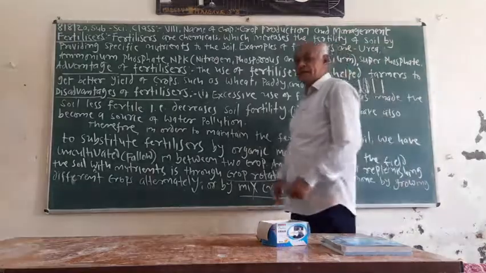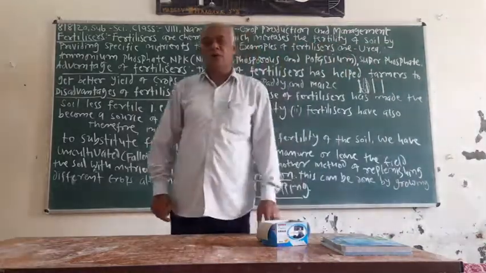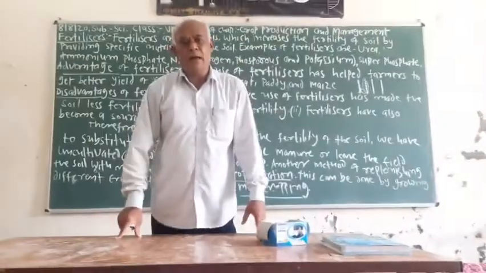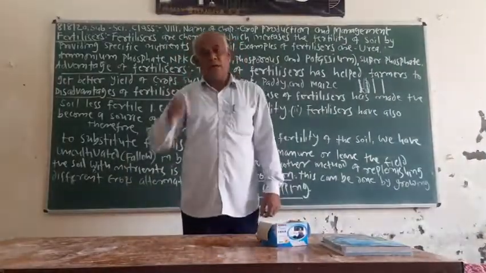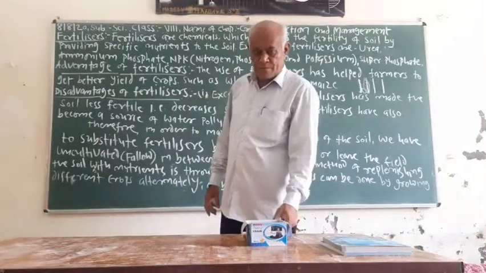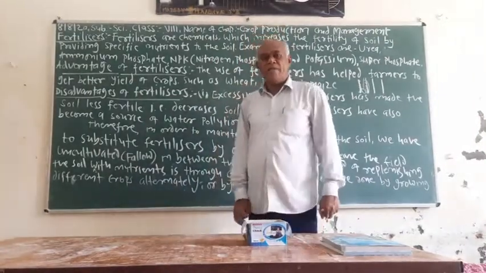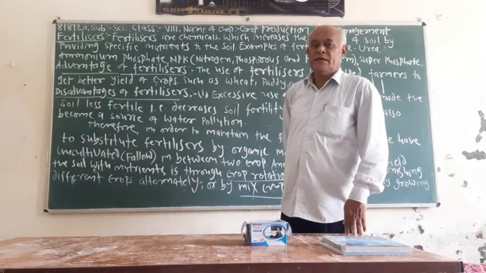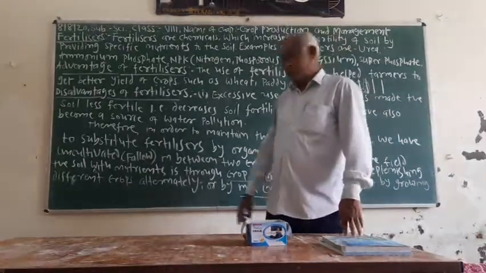So we replenish the nutrients in the soil in different ways, like field fallow, mixed cropping, or by adding manure or fertilizers.